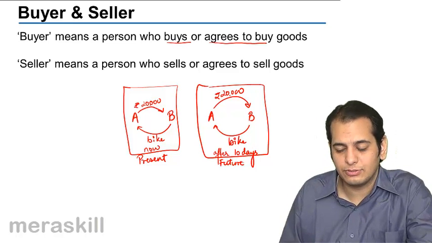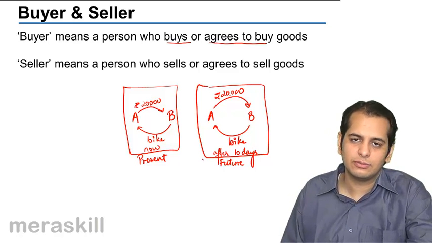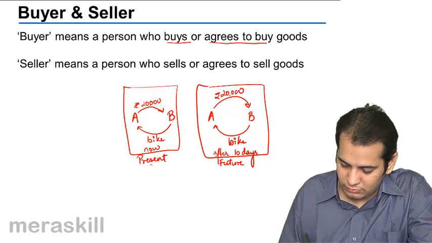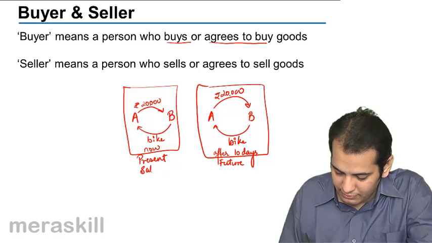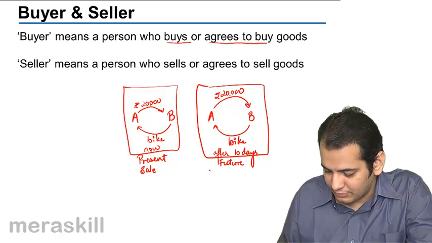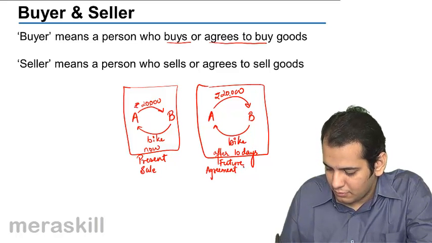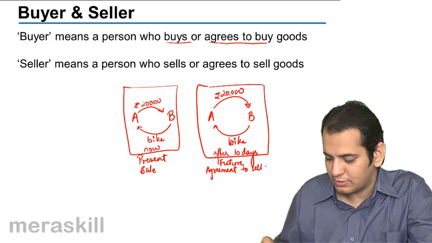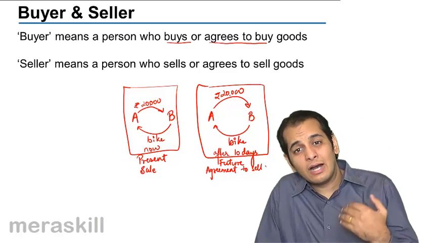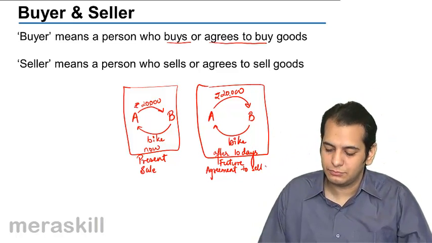This transaction, the first transaction, is a sale transaction. The second transaction is an agreement to sell transaction. They both are agreeing to sell it in future.